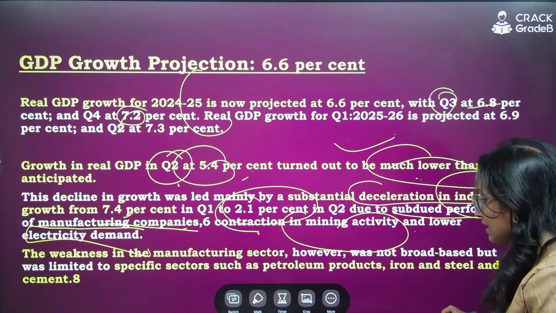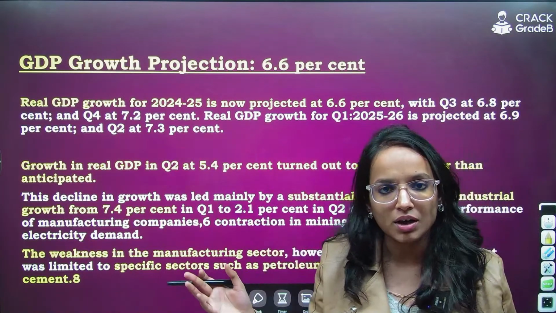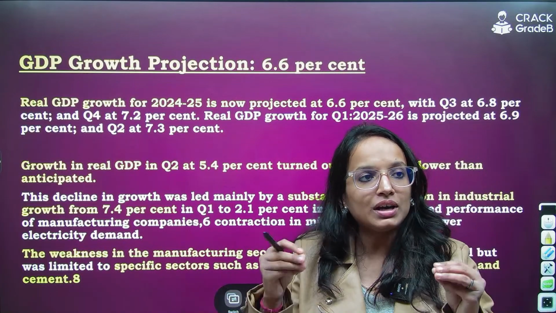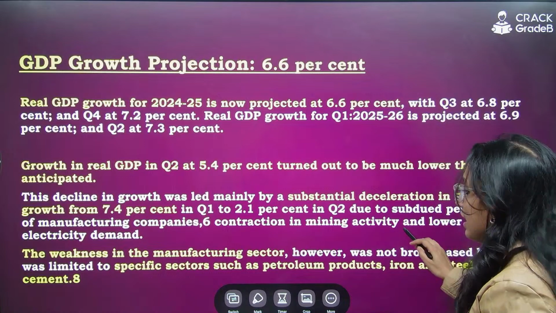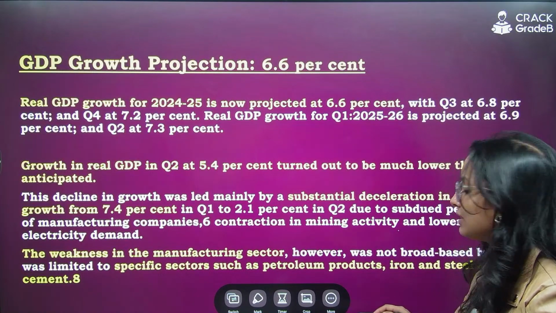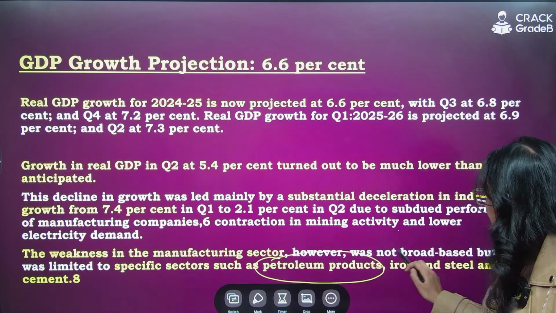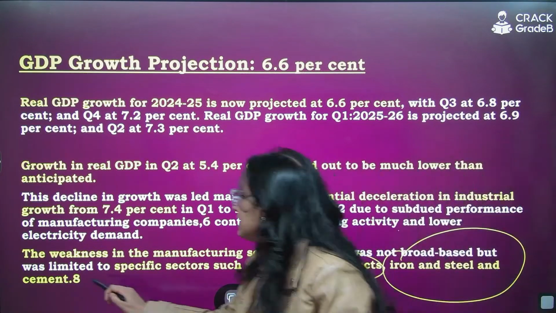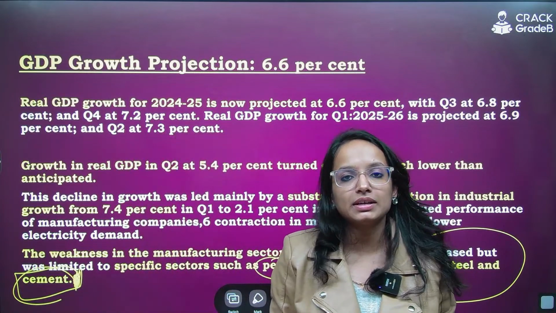Then weakness in the manufacturing sector, if you see, because manufacturing sector is a broader term, right? Particularly which kind of industries in the manufacturing sector have witnessed this decline? It is specifically associated with sectors like petroleum products, iron and steel, and cement.